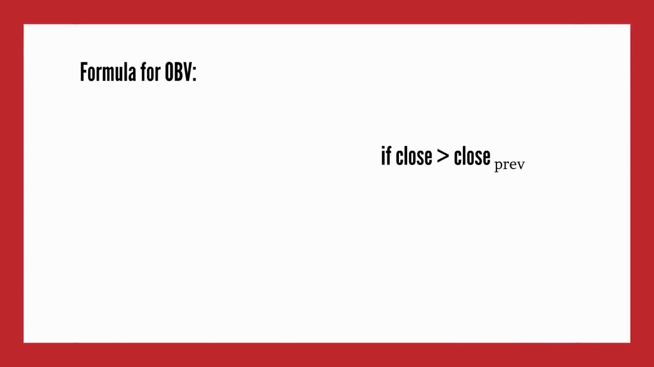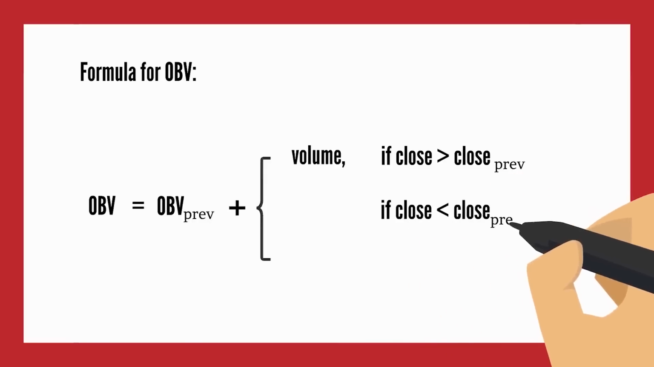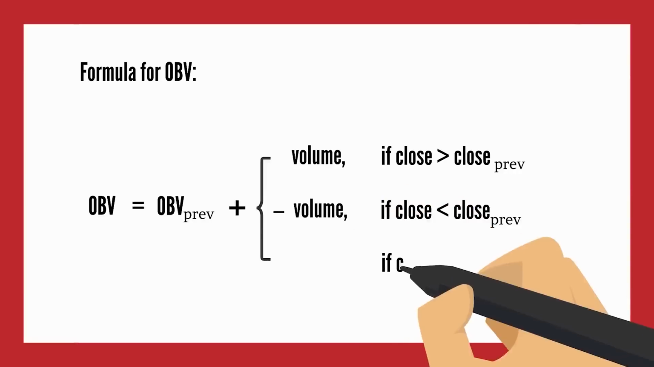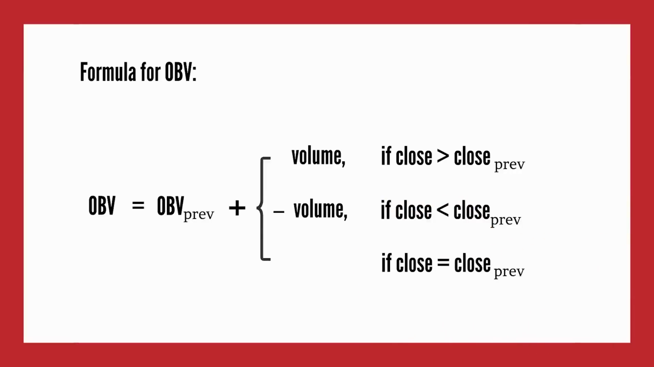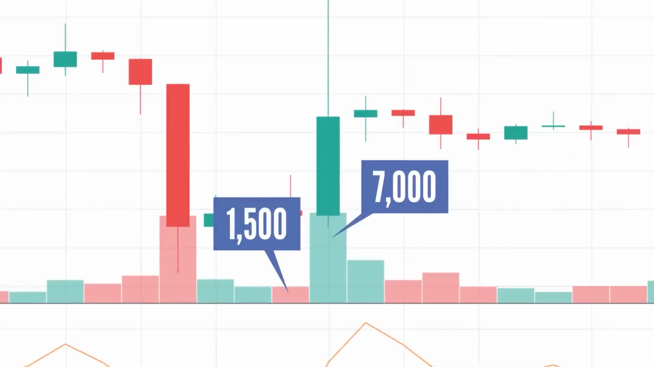When the OBV rises, it indicates that buyers are willing to step in and raise the price. When the OBV falls, the selling volume exceeds the buying volume, indicating lower prices. It functions as a trend confirmation tool in this way. If both the price and the OBV are rising, this indicates that the trend will continue.